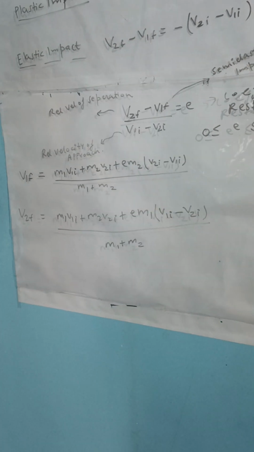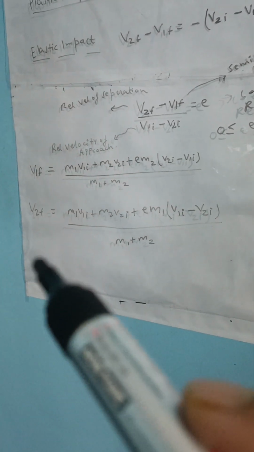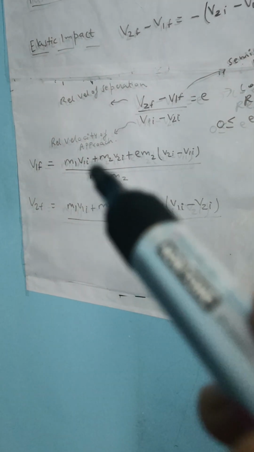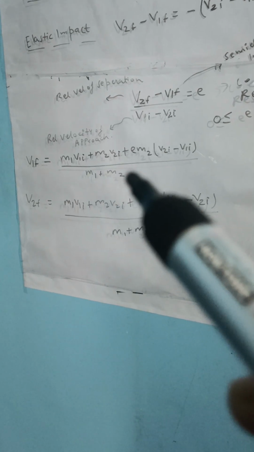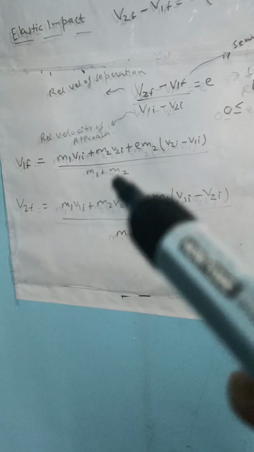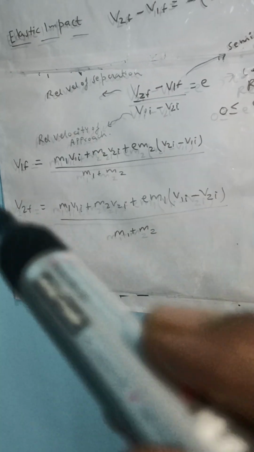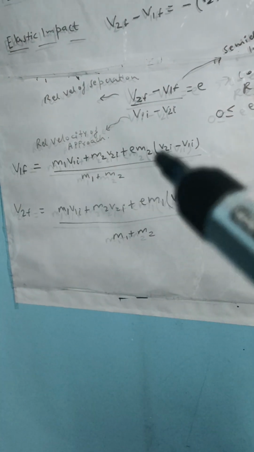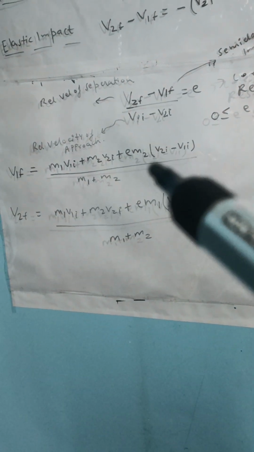So after some derivations we calculate v1 final and v2 final. If we are given v1 initial, v2 initial and coefficient of restitution and the two masses, we calculate v1 final with this formula. This is a vector equation: m1 v1 initial plus m2 v2 initial plus E into m2. We have to calculate v1 final, so instead of m1, m2 will come here.